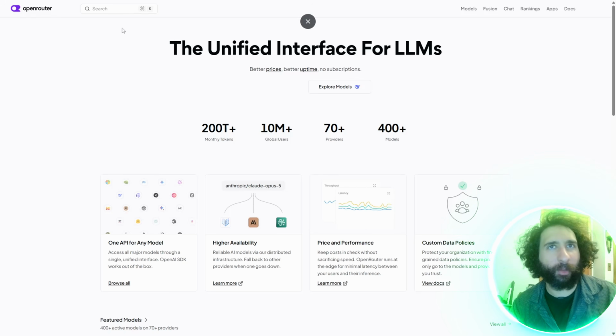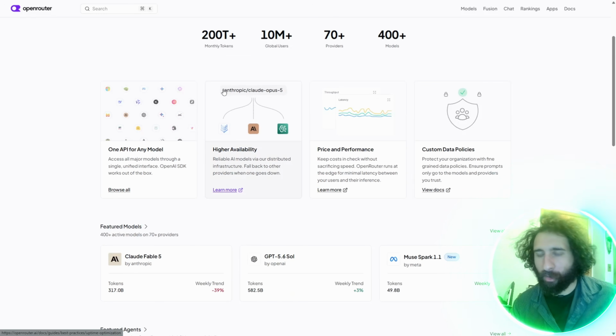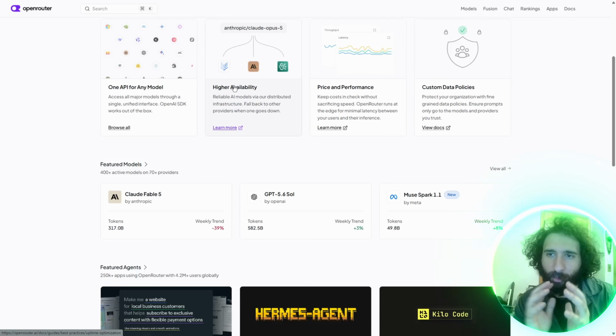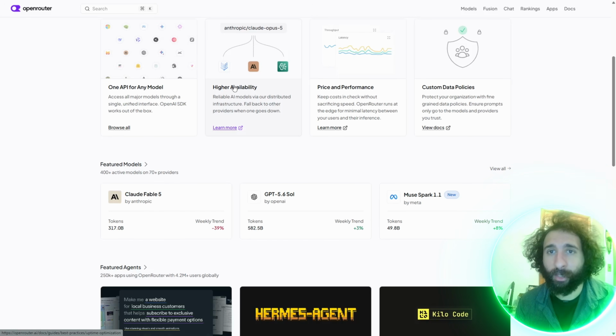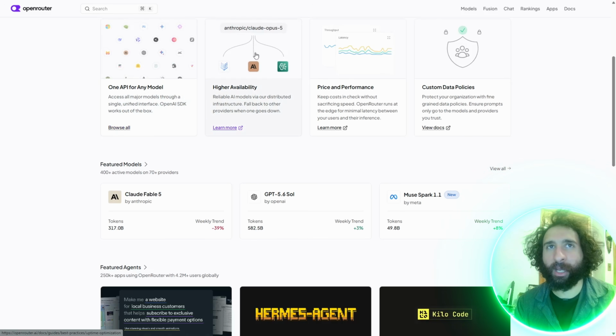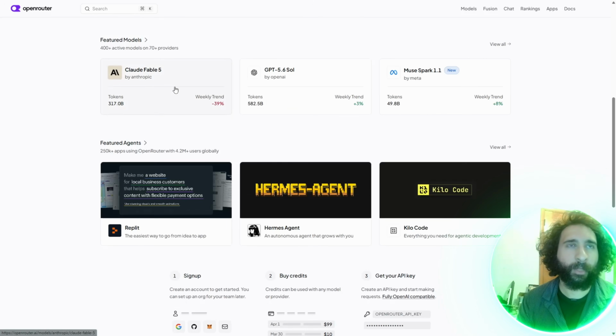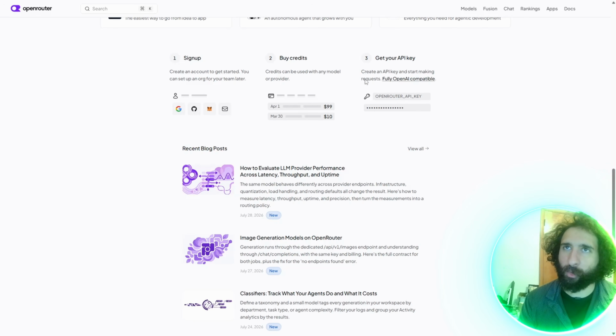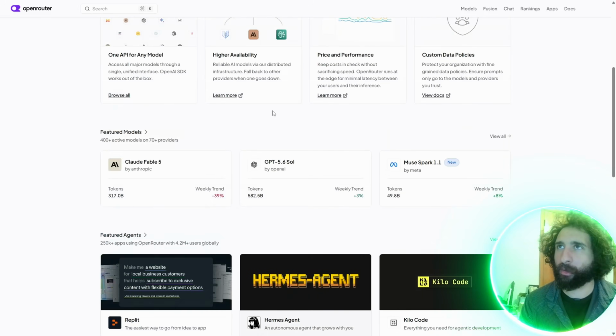What is it? OpenRouter. So instead of getting Claude and then Gemini and ChatGPT and trying to stick them all into one thing, which people have actually tried to do, or keeping 6 tabs open or 15 subscriptions, which nobody wants to do, and it's very, very expensive, you can get it all here. One API, all the models right here. So you want Claude, you want GPT, you want Muse, they're all here and they're ready to go. So you can simply sign up, grab some credits, then grab the API right here, and it makes it very, very simple.